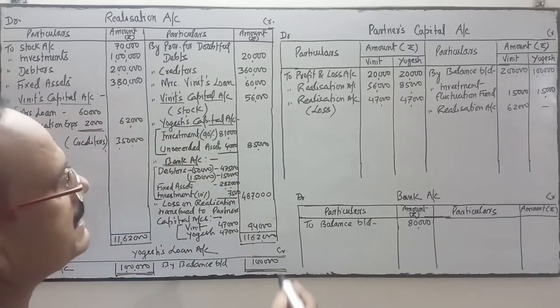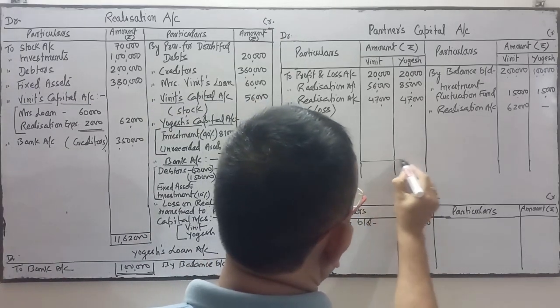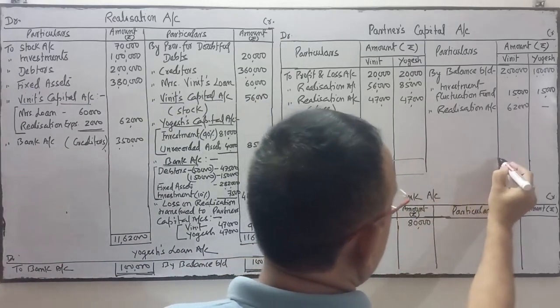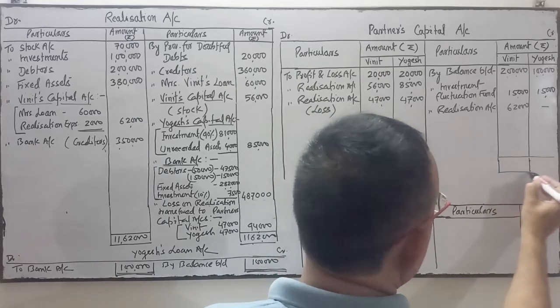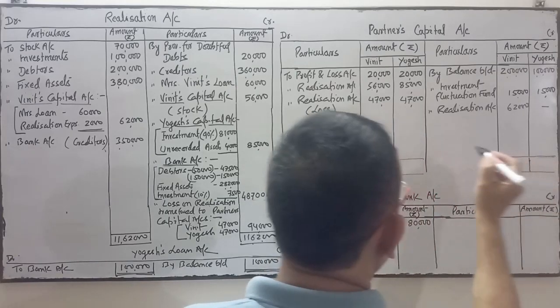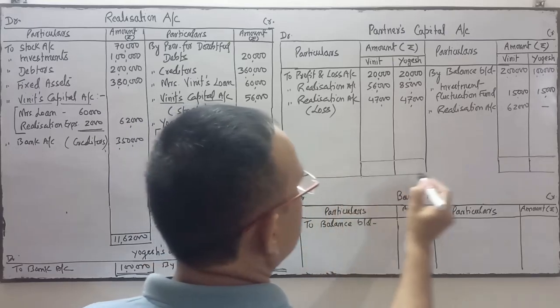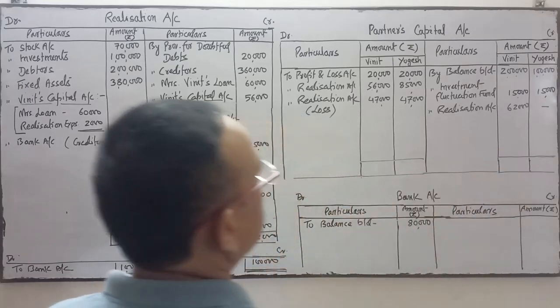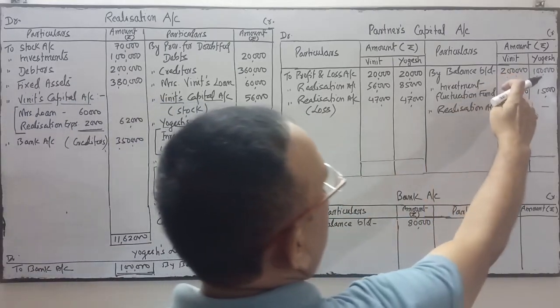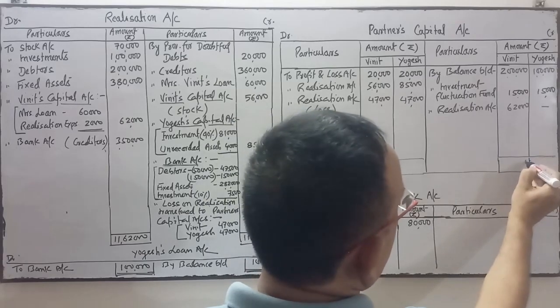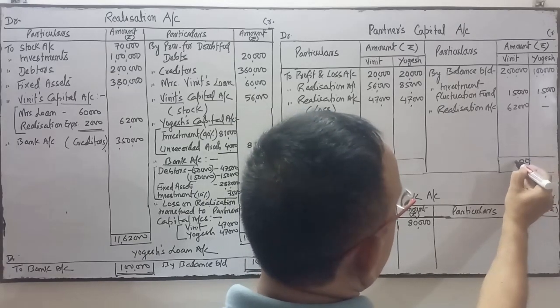Now we'll do the settlement. Do the total and settle the amount. Maybe the firm will receive the amount from the partners, or the firm will pay the amount to the partner. Which side total is more? This side total is more, Vineet. So we'll do the total of Vineet's credit side.